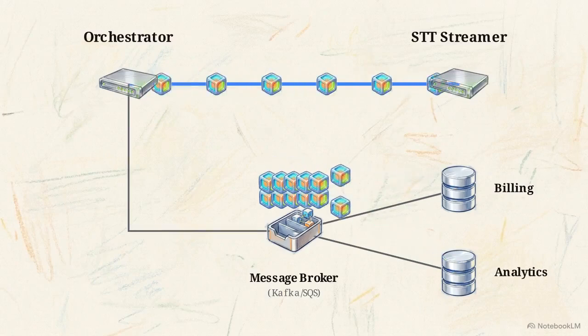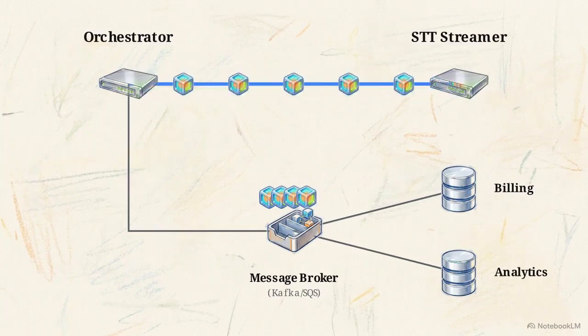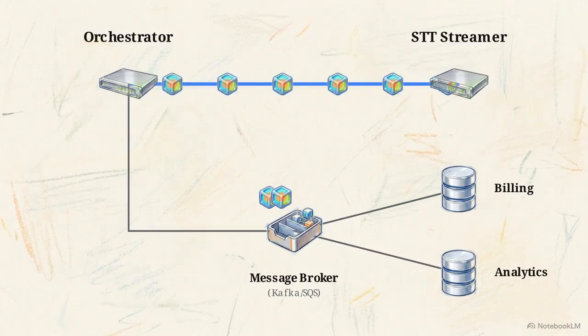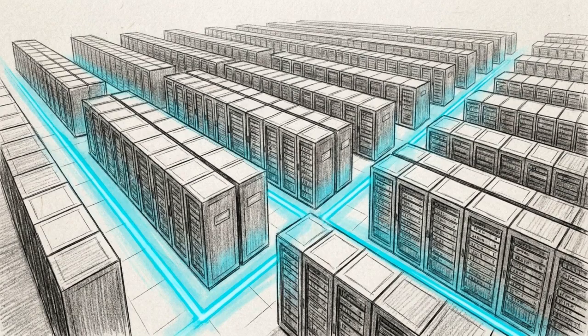When sudden traffic spikes hit the system, the broker absorbs the surge. The queue fills up, but the downstream billing and analytics services continue draining it at their own steady pace, completely shielded from the overload. This introduces strict fault tolerance. If an analytics server crashes, the broker simply holds the messages safely in the queue until the service is restored. No data is lost, and the live stream is never interrupted.